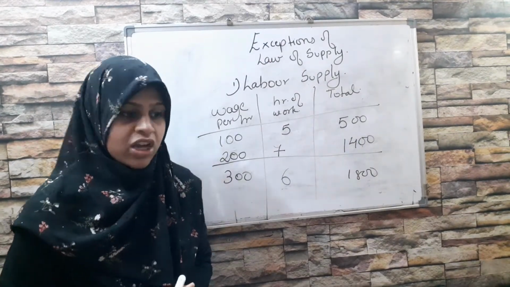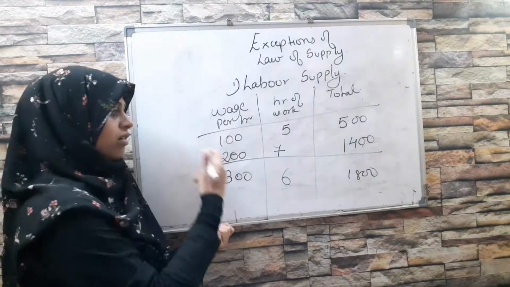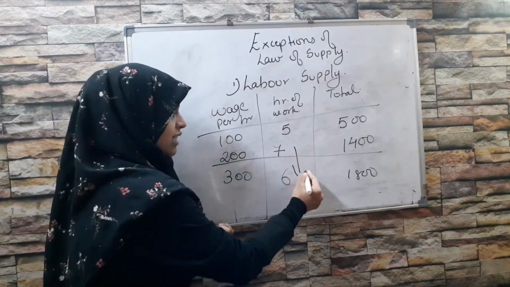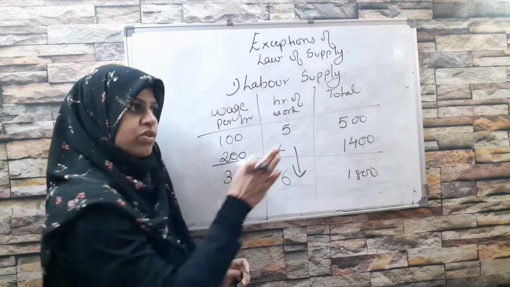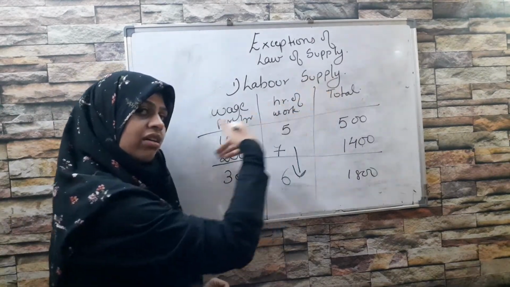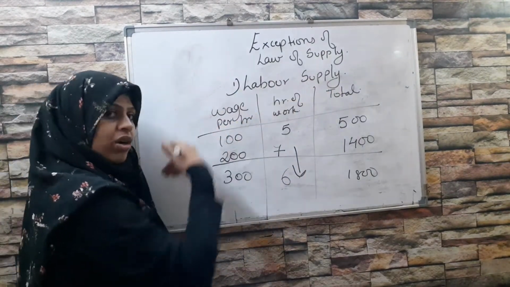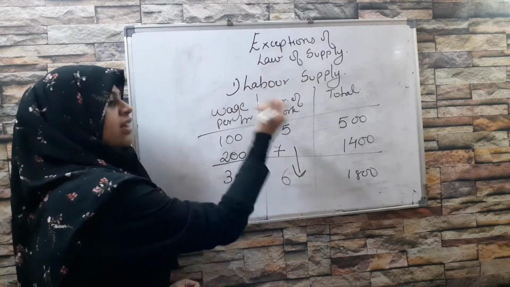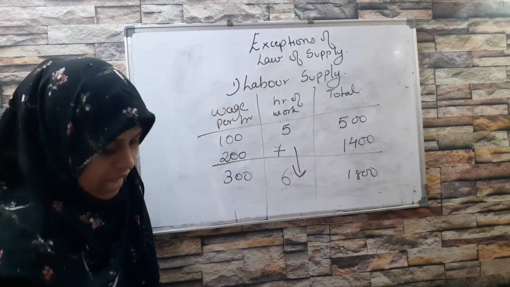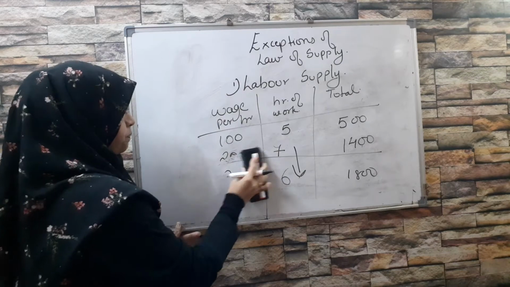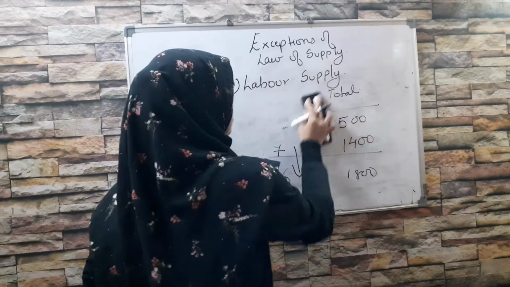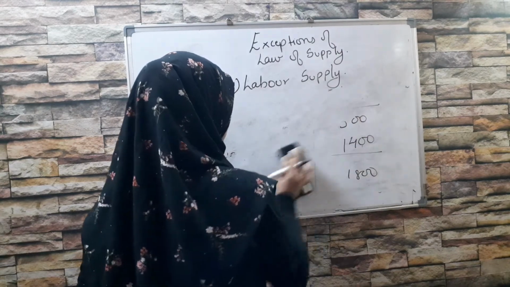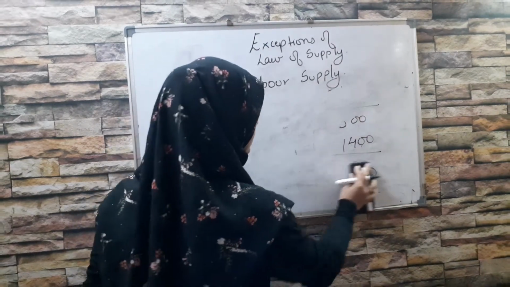He is happy. So here he has taken a back turn. From 7 hours, he has reduced it to 6 hours. So the supply curve, which was actually moving further, has now taken a turn and it has become backward bending, because from 7 the supply reduced to 6 hours. We will plot this in the diagram. Very simple diagram, but you have to make it with concentration and practice is required.